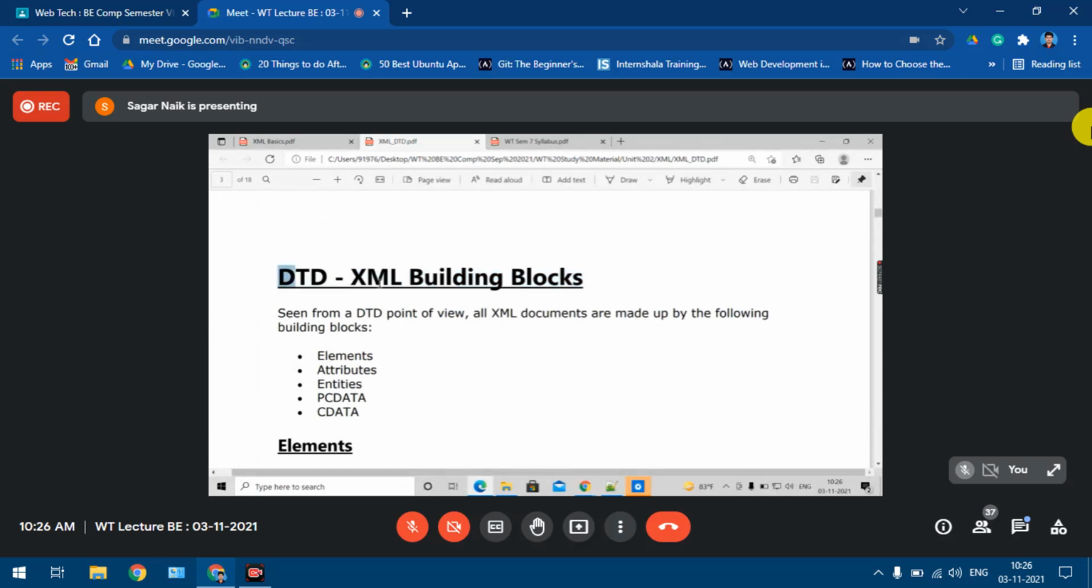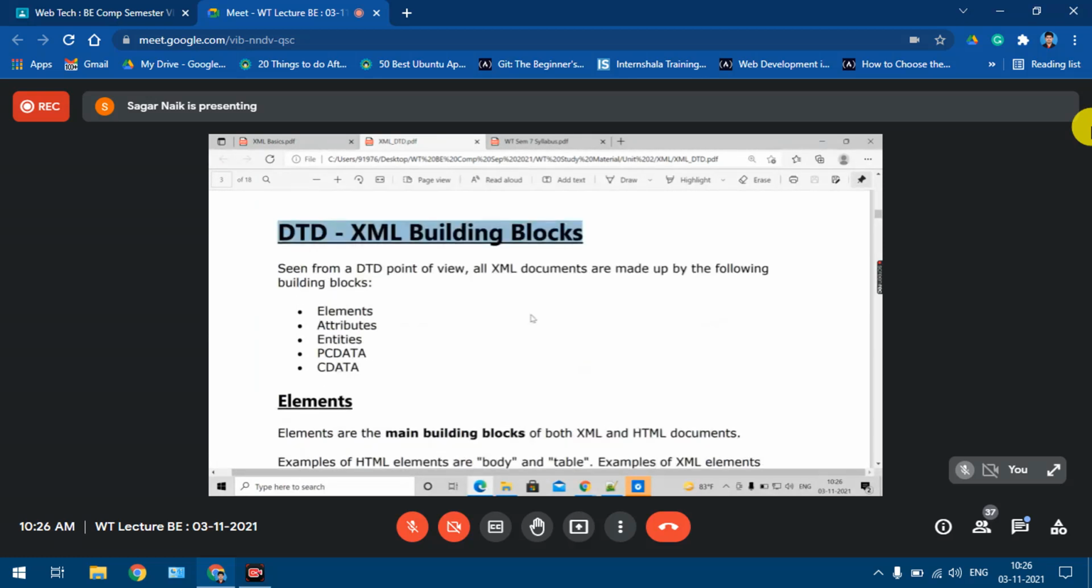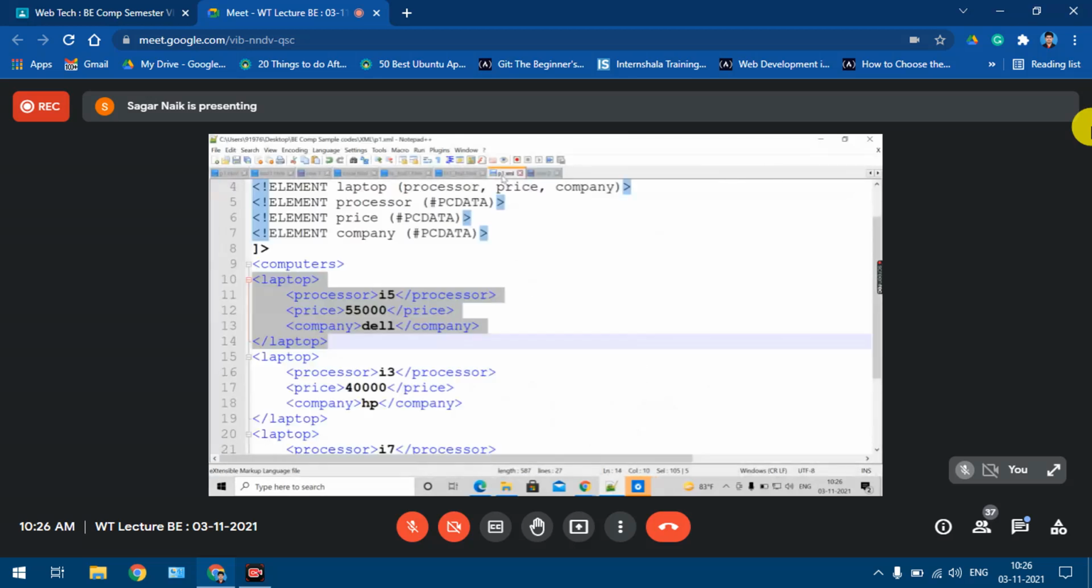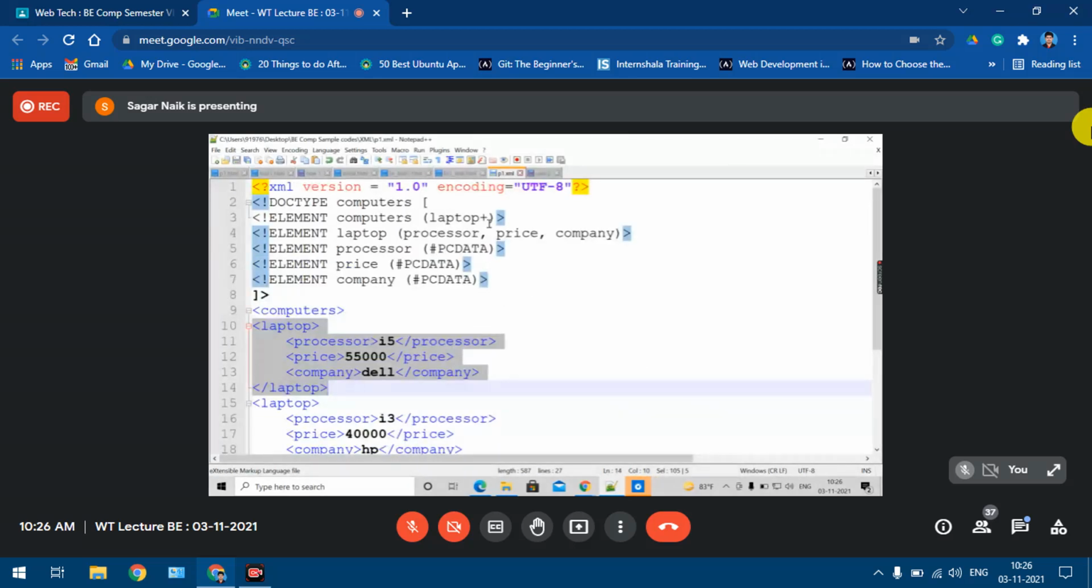Before going to this, let me just implement one simple example. If I take the same example, yes.